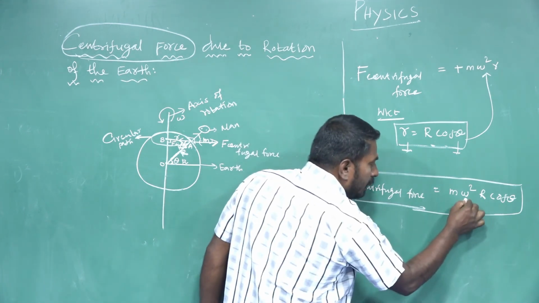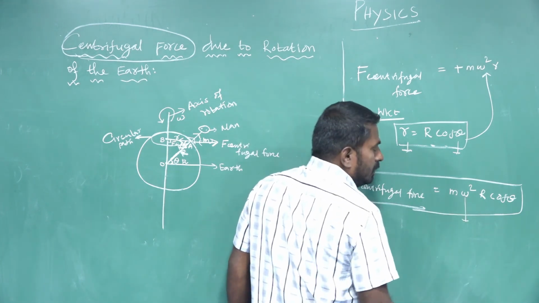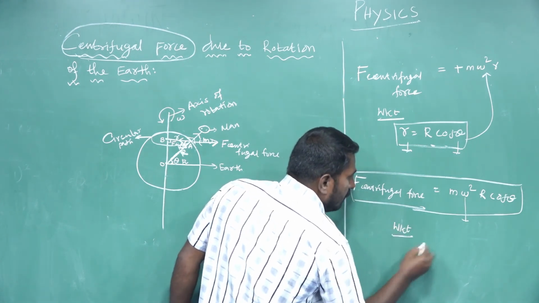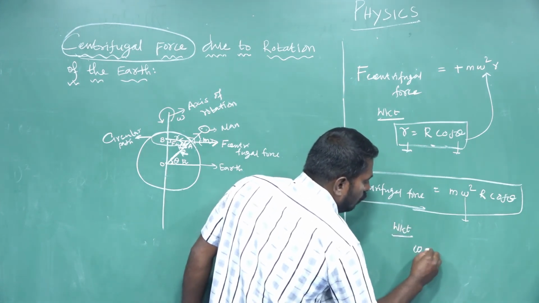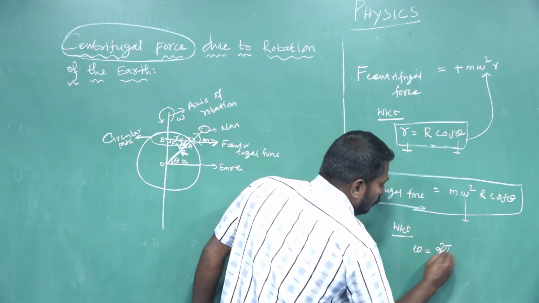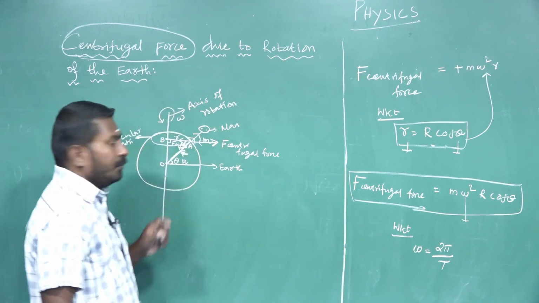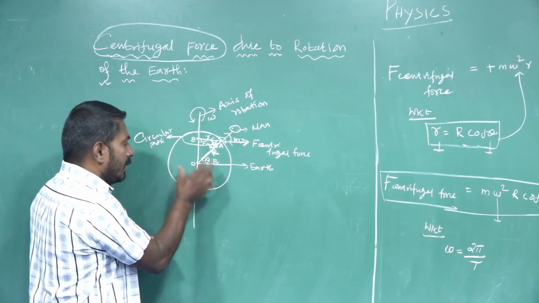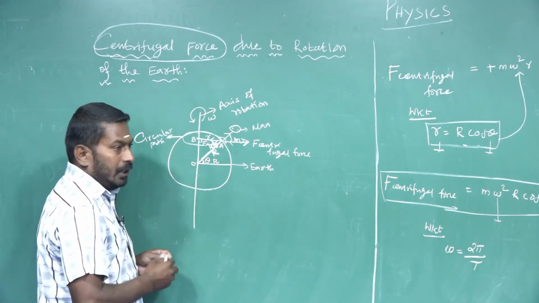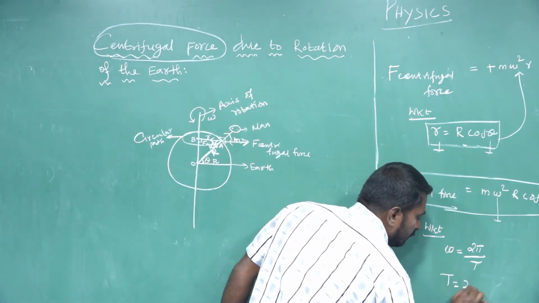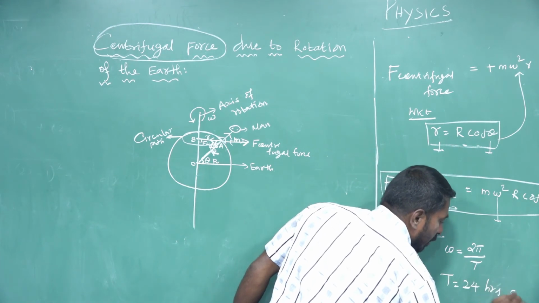Then, how do we calculate the angular velocity of the earth? We already know that angular velocity omega is equal to 2 pi divided by T. T is the time period of revolution of the earth, or the time taken by the earth to complete one revolution, which is equal to 24 hours or 1 day.